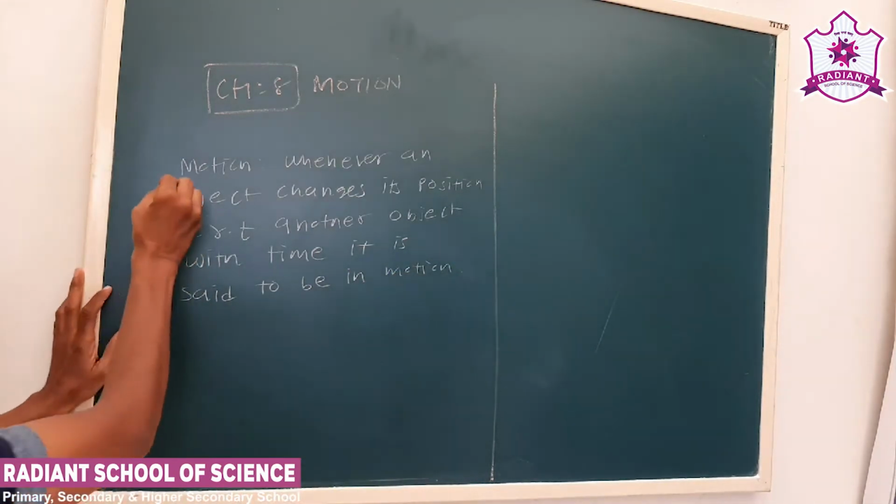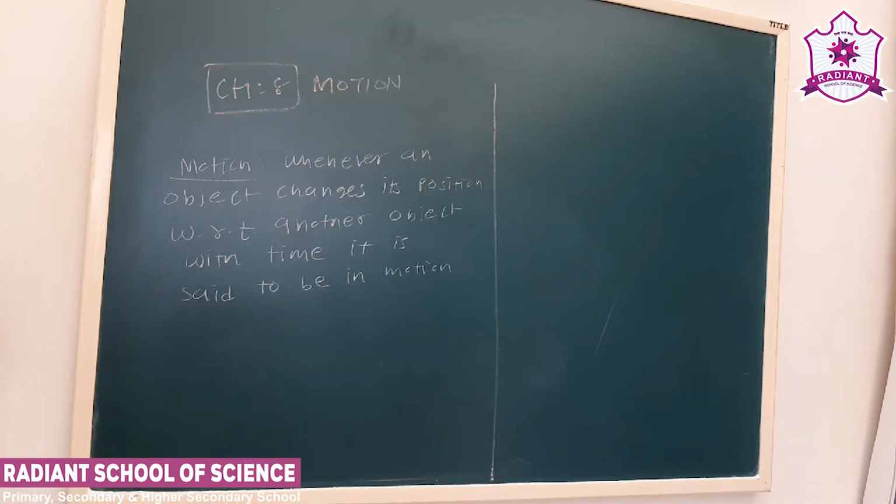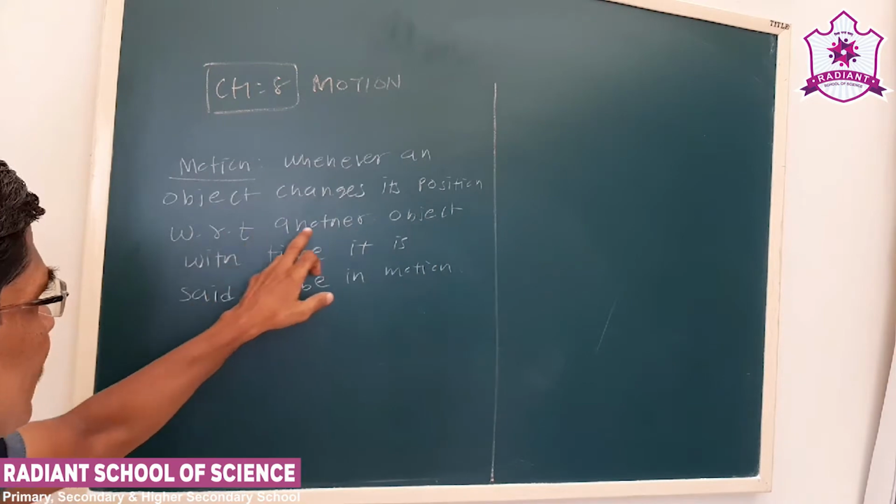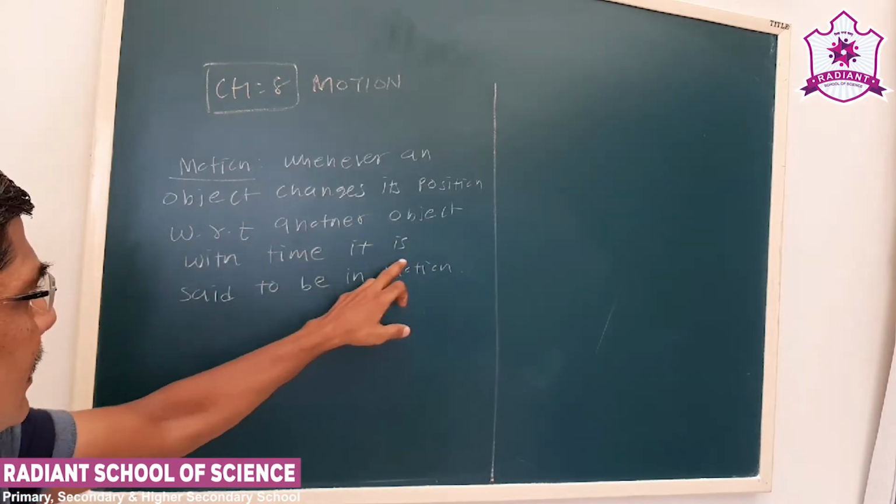Okay, that is the simplest definition of motion. Whenever an object changes its position with respect to another object with time, it is said to be in